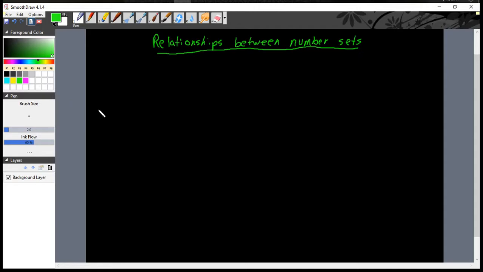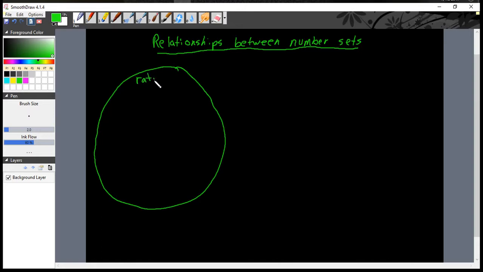Alright, in the last video, we talked about four sets of rational numbers. We talked about rational numbers, integers, whole numbers, and counting numbers. So the largest group that we talked about were rational numbers. Rational numbers, right? That included almost every number we've talked about up into the 7th grade.